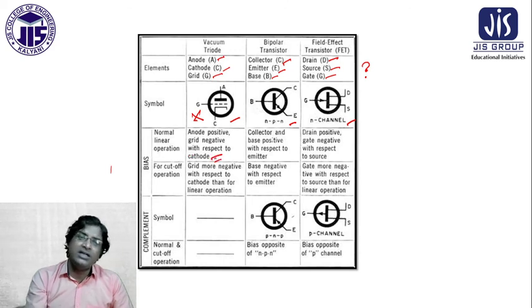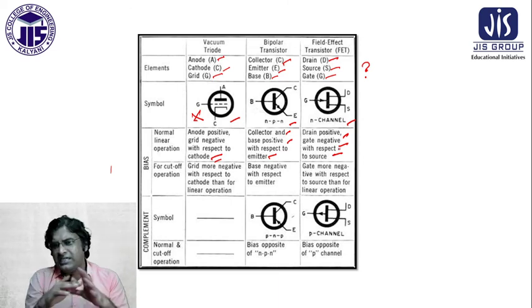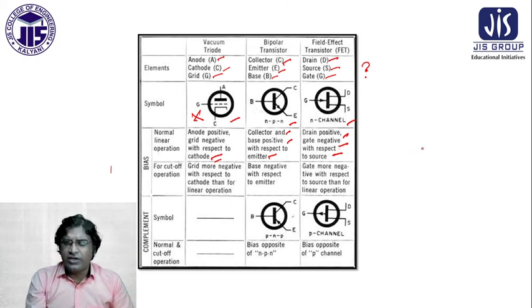For the BJT, collector and base are positive as in normal biasing conditions, with respect to the emitter. For the FET, drain is positive and gate is negative with respect to the source. But this changes according to our requirement; I'm just representing that it changes according to our requirement.